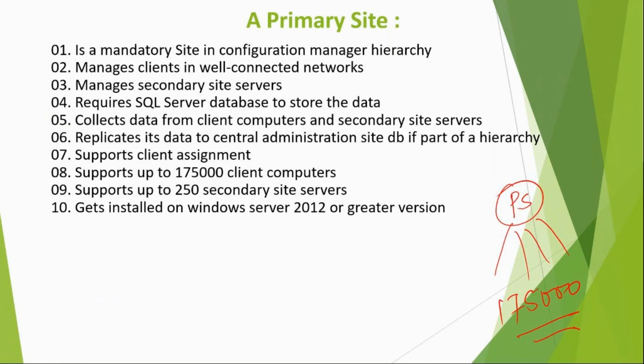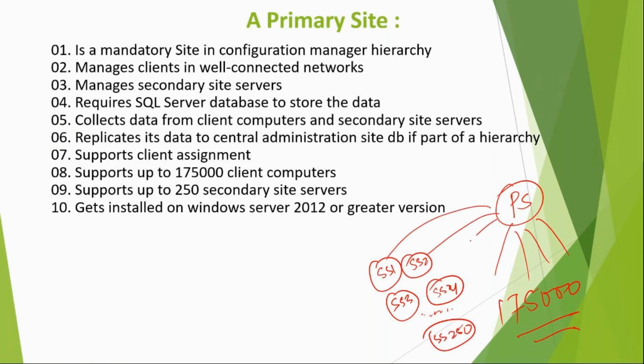Plus it can have secondary 1, secondary 2, secondary 3, secondary 4, and the count will go up to a maximum of 250 secondary sites. That's what point number 9 is.